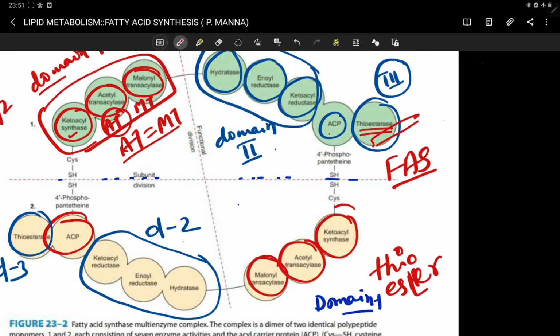only once on the whole fatty acid synthesis machinery, throughout this whole pathway of the synthesis of fatty acid. Thioesterase acts only once at the end of the reaction, when the fatty acid needs to be released from the fatty acid synthase complex.